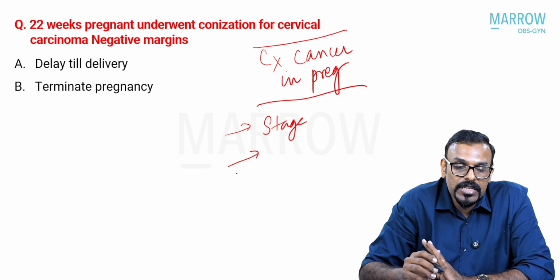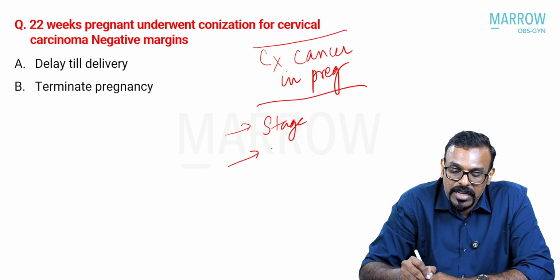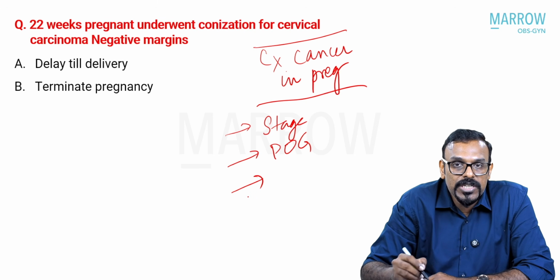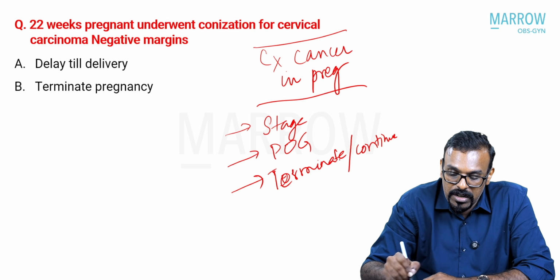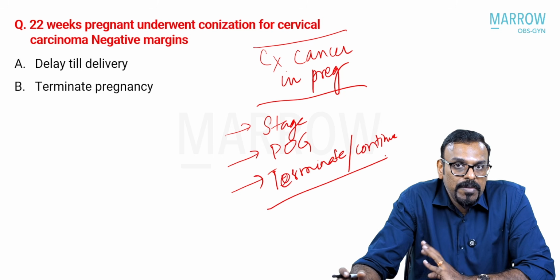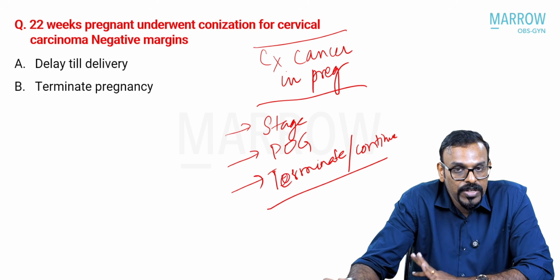I'm not sure whether the stage was mentioned in the exact question paper back then. Then the period of gestation, and also whether the patient wishes to terminate the pregnancy or wants to continue. The entire management of cervical cancer in pregnancy depends upon these main features.